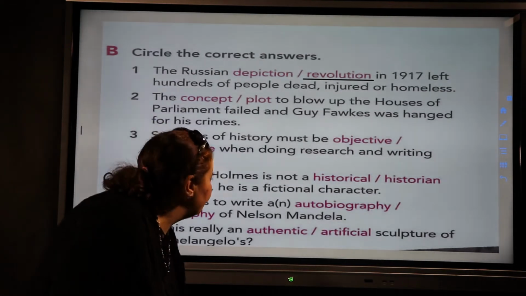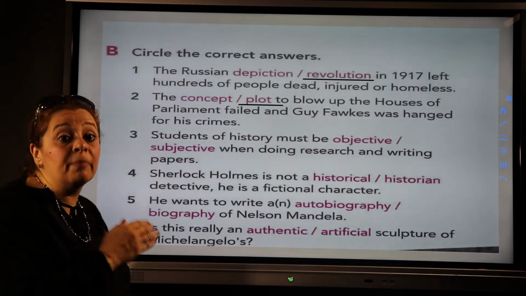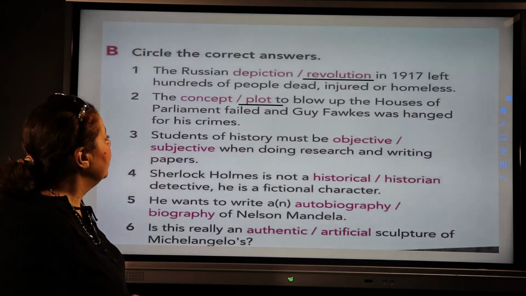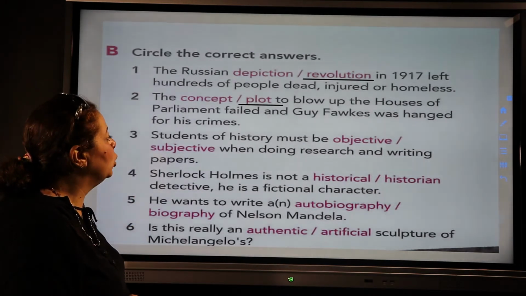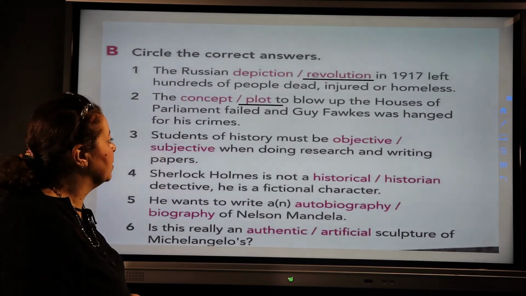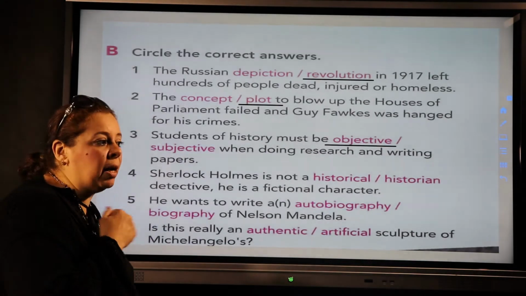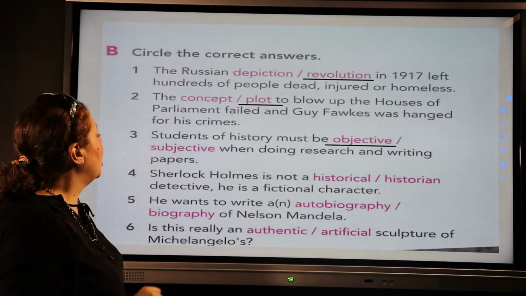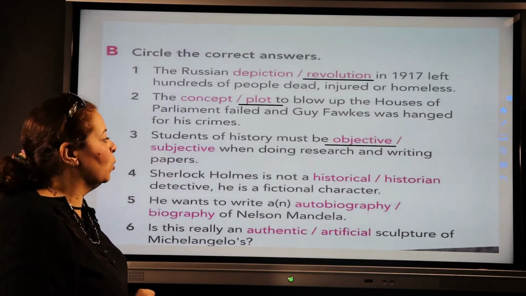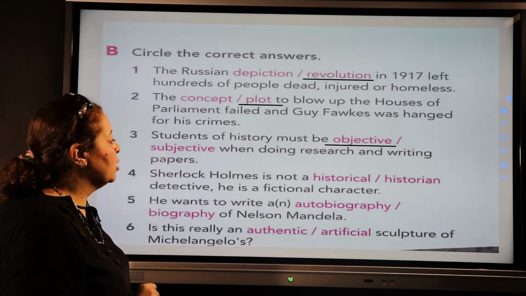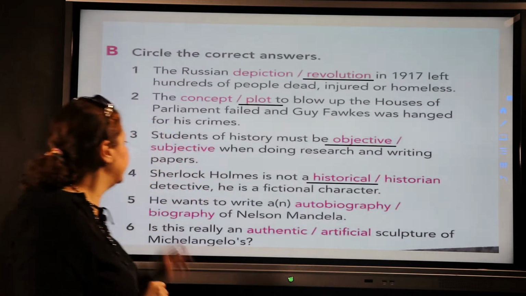So it is the plot because he did something wrong. Students of history must be objective or subjective when doing research and writing papers. They have to be objective. They do not have to judge by their own feelings. Sherlock Holmes is not a historical or historian detective. He is a fictional character. So he is not a historical detective.